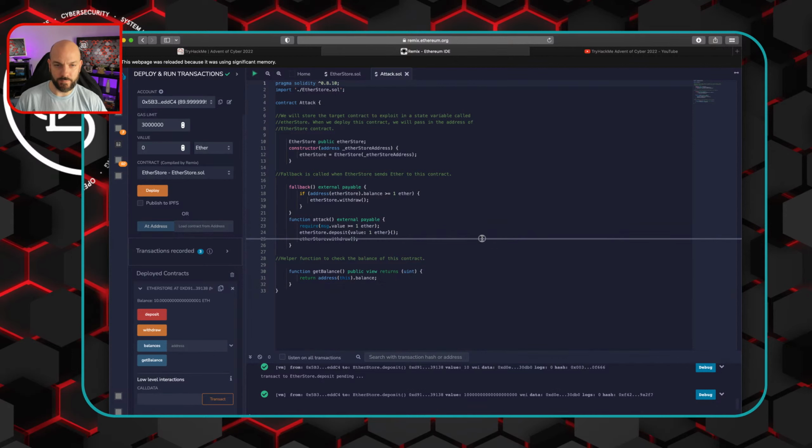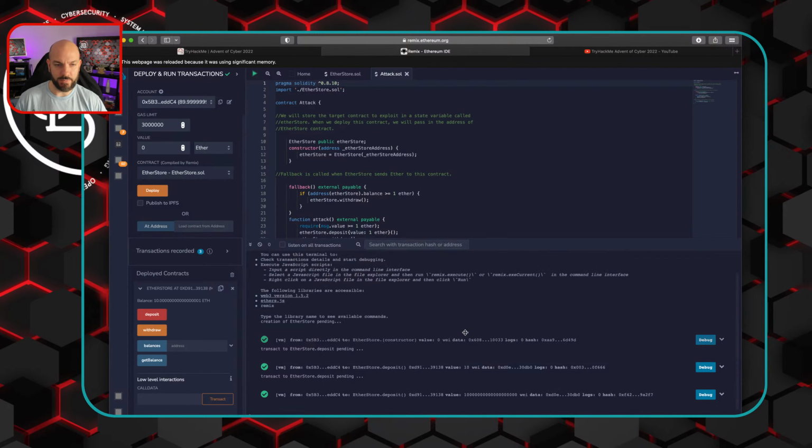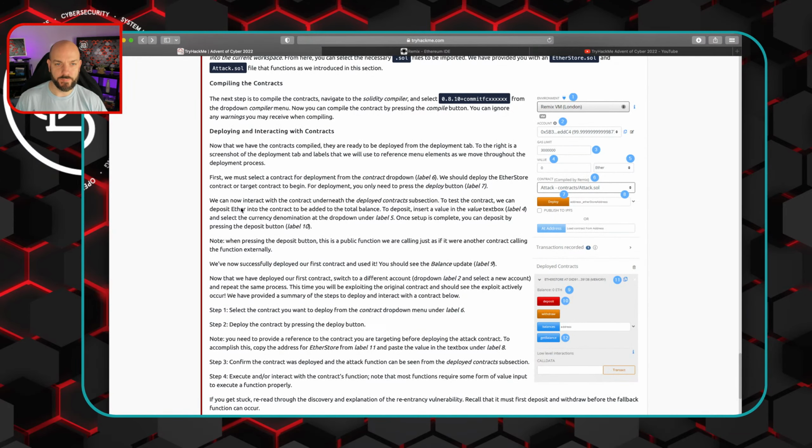It's kind of cool. We can move that up a little bit. All right, let's see what they want us to do after that. We can now interact with a contract underneath the deployed contracts. To test a contract, we can deposit Ether into the contract to add to the total balance. To deposit, oh, that's what we just did.